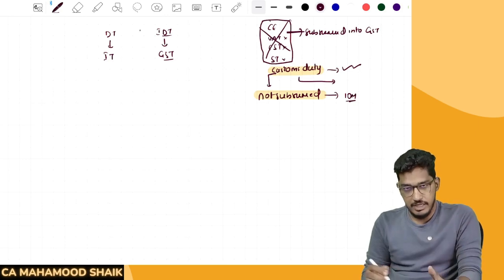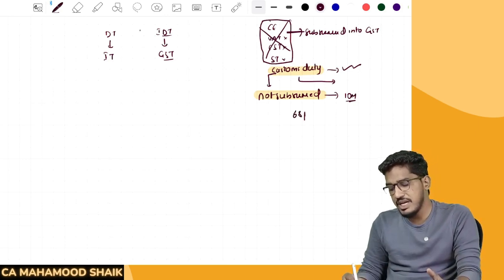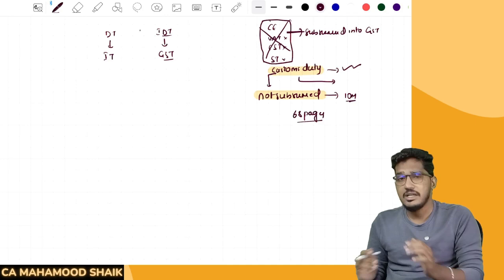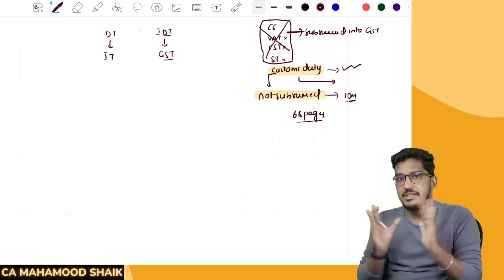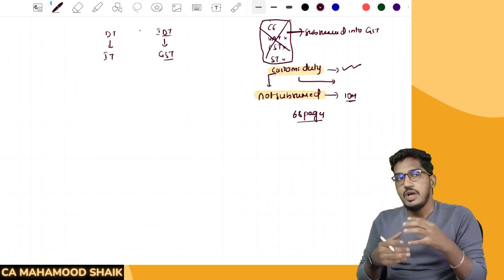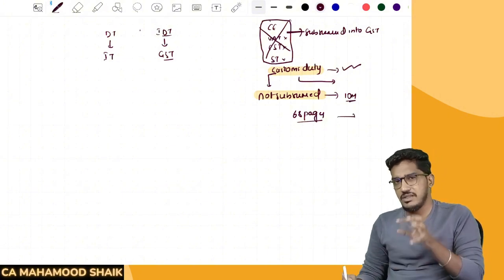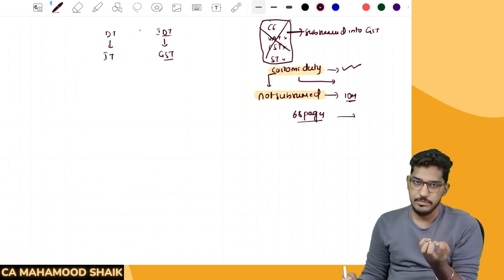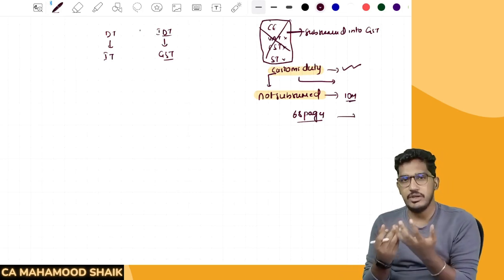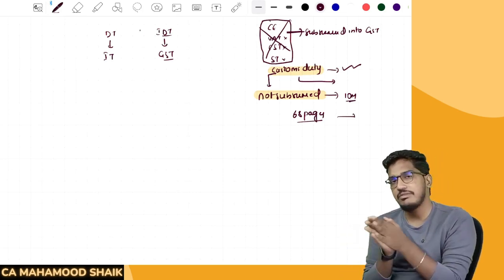And even if you open the CMA Inter study material, you will have somewhere around 68 pages. Customs-related content amounting to only 68 pages will be there. And one more problem here at the CMA Inter level is that they give a lot of things which we can't go deeper into. They will try to introduce everything, but we will not be able to have complete understanding.